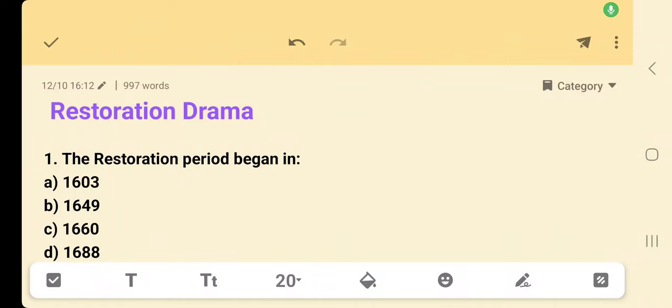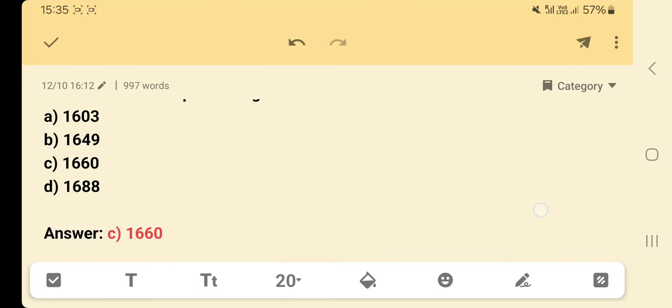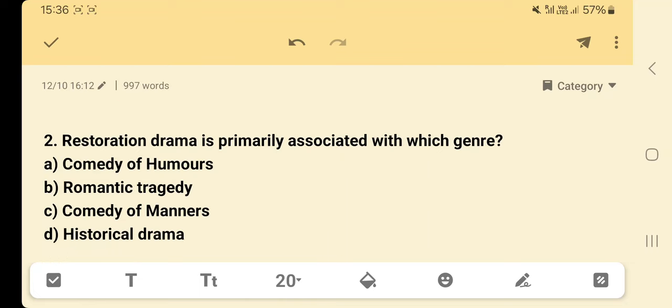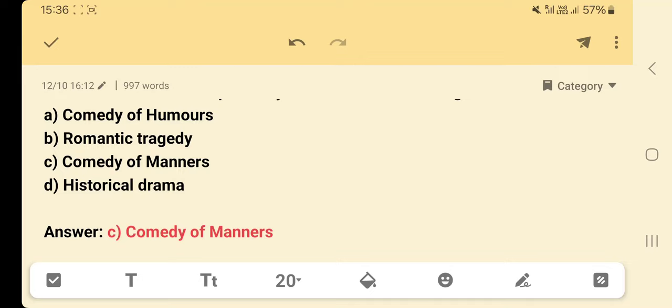The Restoration period began in: option A, 1603; option B, 1649; option C, 1660; option D, 1688. Answer: option C, 1660. Restoration drama is primarily associated with which genre? Option A, comedy of humors; option B, romantic tragedy; option C, comedy of manners; option D, historical drama. Answer: option C, comedy of manners.